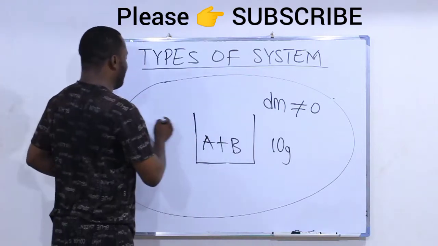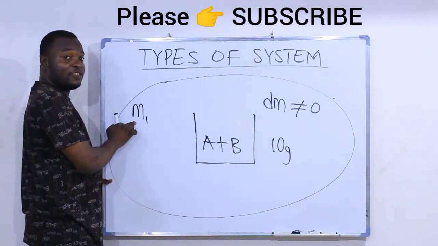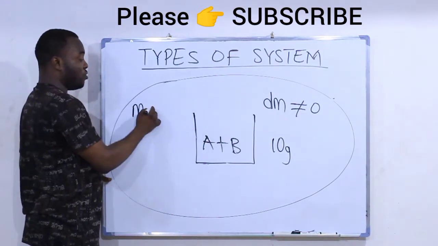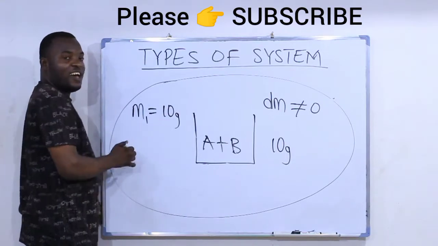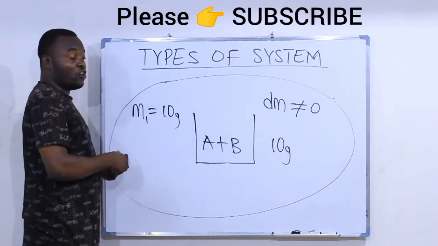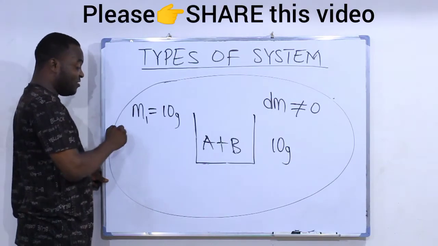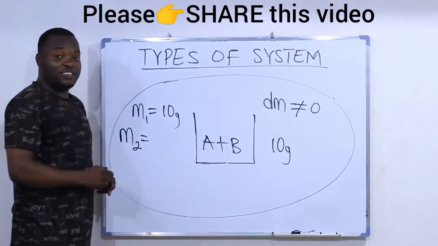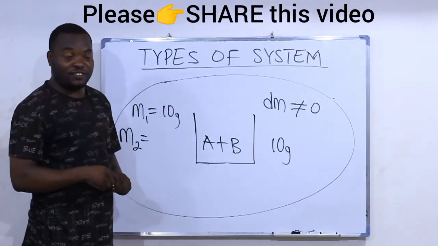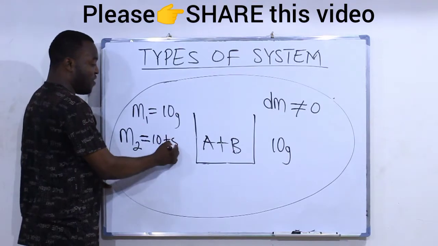So assuming your initial mass, which is M1, when you started the soup, the quantity of meat you started with, was 10 grams. Because you left it open, something fell inside. It can be a lizard. And at the end, when you brought out the pot, the mass of the lizard is 5 grams, for instance. So your total mass will become 10 plus the 5 that entered.